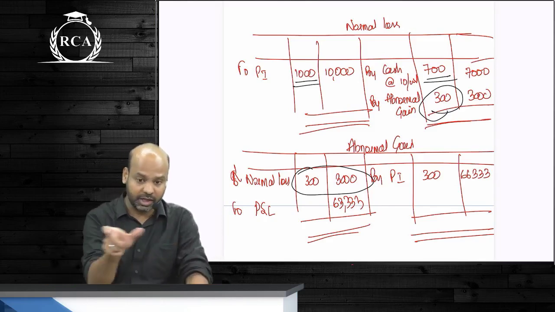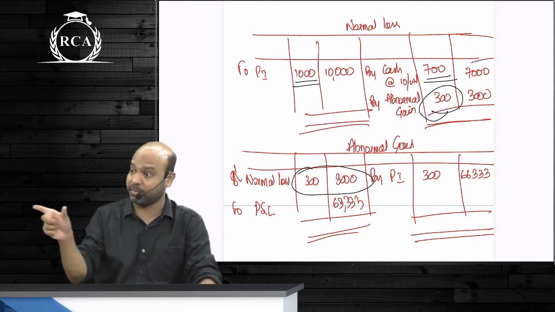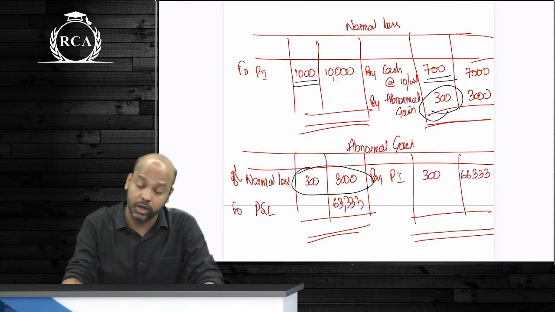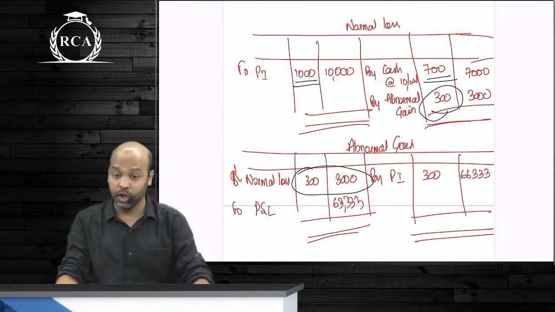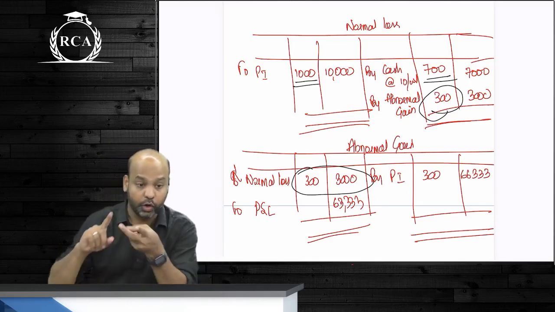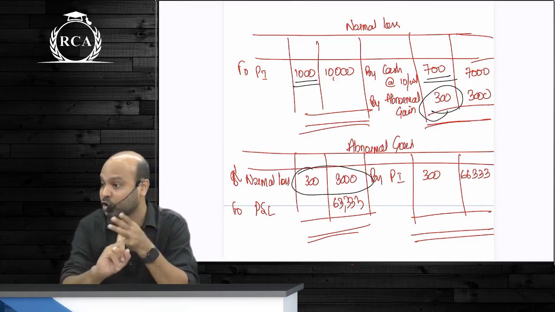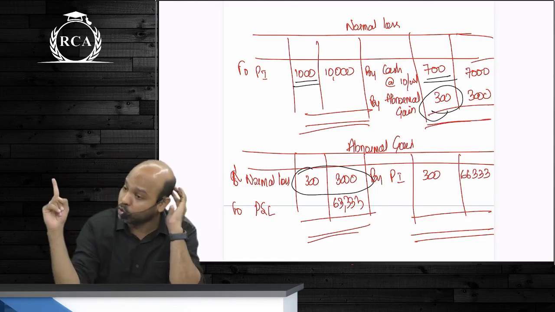These were the first 7-8 questions, guys. Whenever they use the words units transferred to next process, you will write "by next process" with the name of the process in your process account. If they use the words units transferred to warehouse, you will write finished goods. But if they use the words units sold, then you'll write by cost of goods sold. So you can have by next process, or by finished goods, or by cost of goods sold.